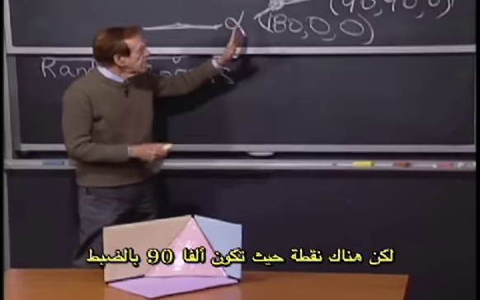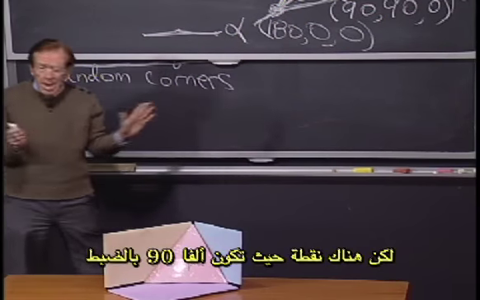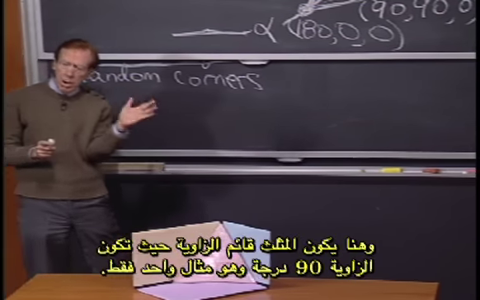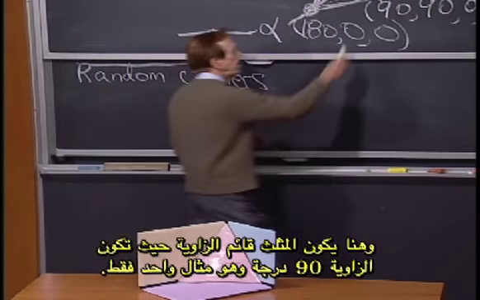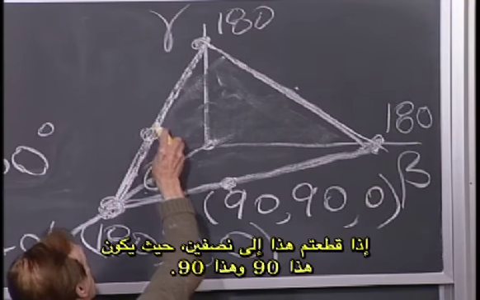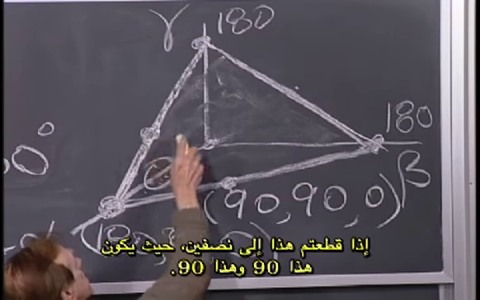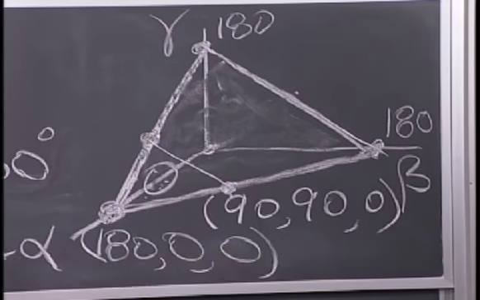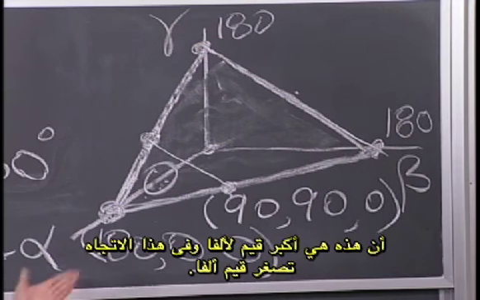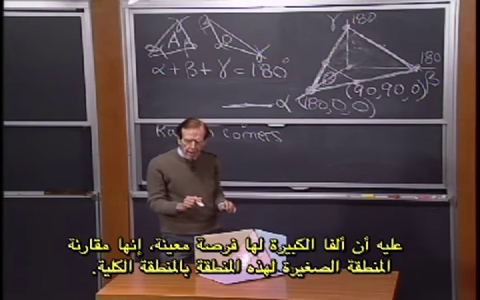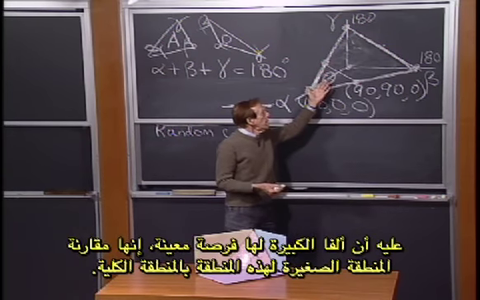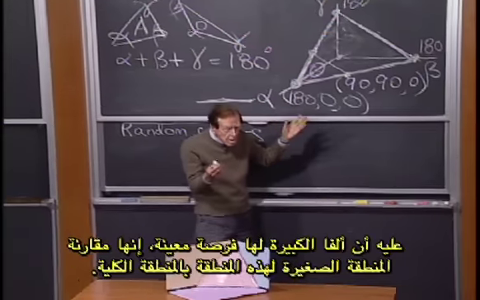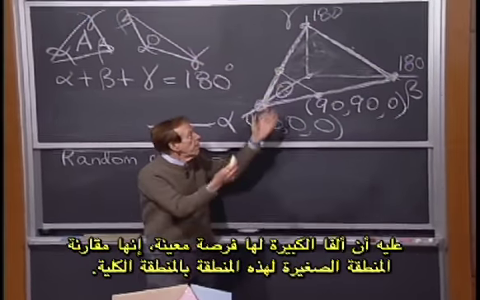But then there's a point where alpha is exactly 90. Those are the right triangles where alpha is exactly 90 degrees. And this would be 1. And then if I had cut this one in half where these guys were 90 and 90, I hope you agree with me, that this is the big alpha, and that direction, alpha is smaller. So big alpha has a certain chance. It's the size of this smaller region compared to the whole one.